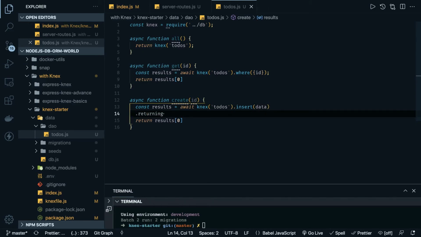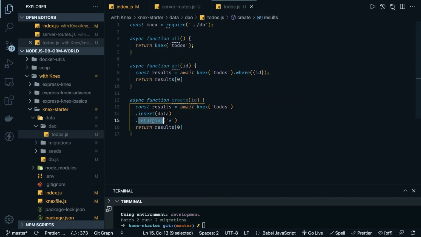You can choose what you want to return, and I'm saying whatever has been created, return me all that. If you are getting the data, that means the insert has been done, and it is going to give us the array of returned records. So we can just return result[0]. That means it is going to give us the object of the created user. Returning is the important part.